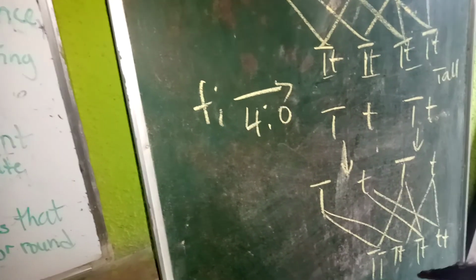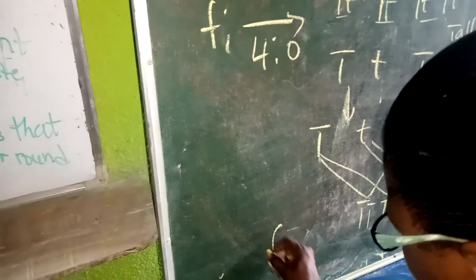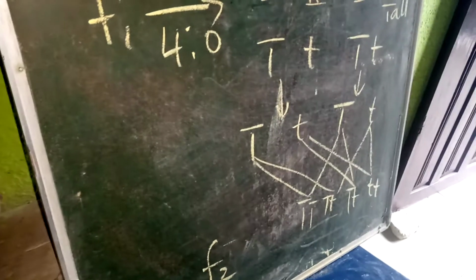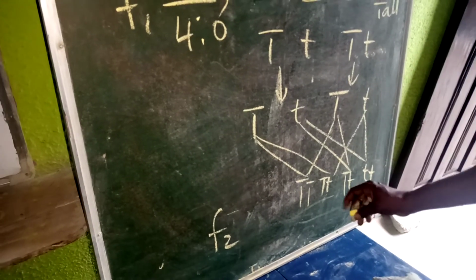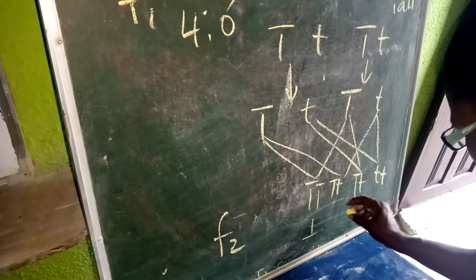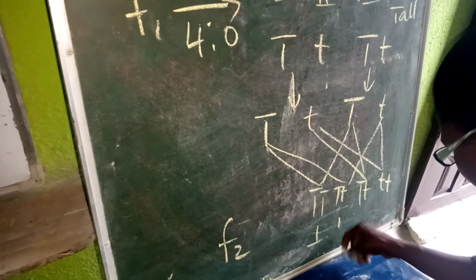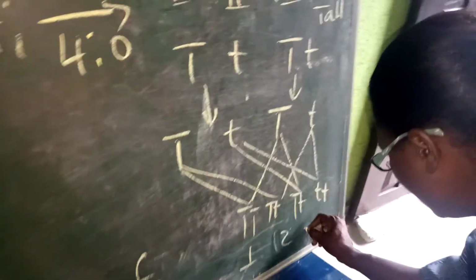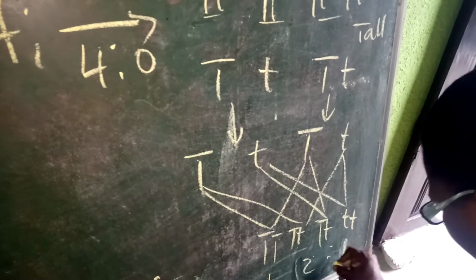Then let's now look at this one. You can see that in this second filial generation, you are seeing three different kinds of genotype. We can see one that is pure capital T. Then you can see this one having one capital T and small t. So this one and this one, they are together. We can see two of them. Then also this one that has small t. That is another genotype.